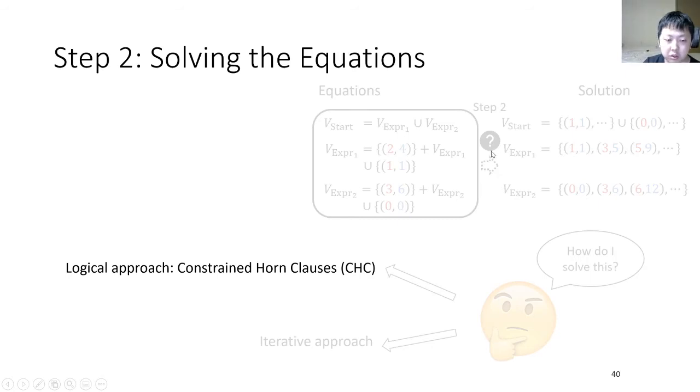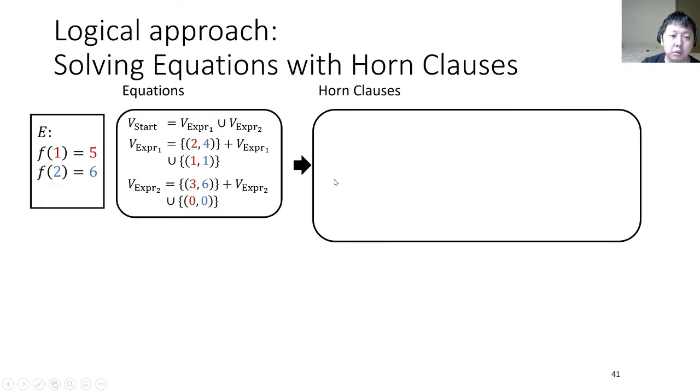Let's first look at the logical approach. Solving the equation with Horn clauses, we encode the equation to Horn clause problems. For example, for the equation v_star equals v_expr1 union v_expr2, we encode it as a Horn clause: for all x belonging to v_star, if x belongs to expr1 or x belongs to v_expr2. And similarly, we can encode the other two equations to Horn clauses.